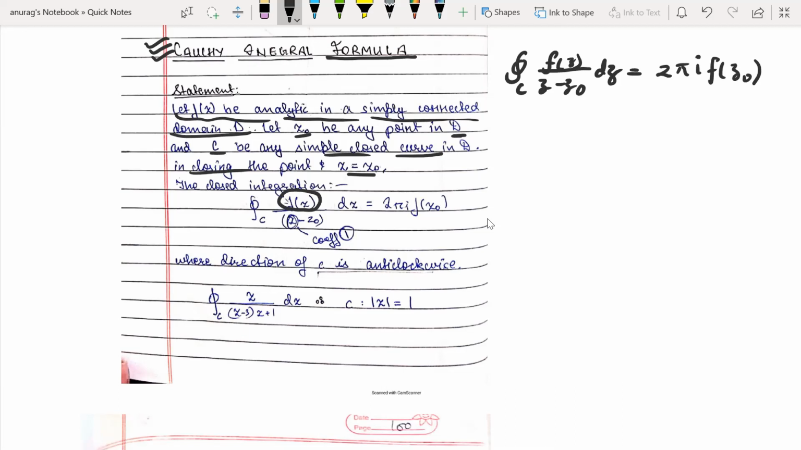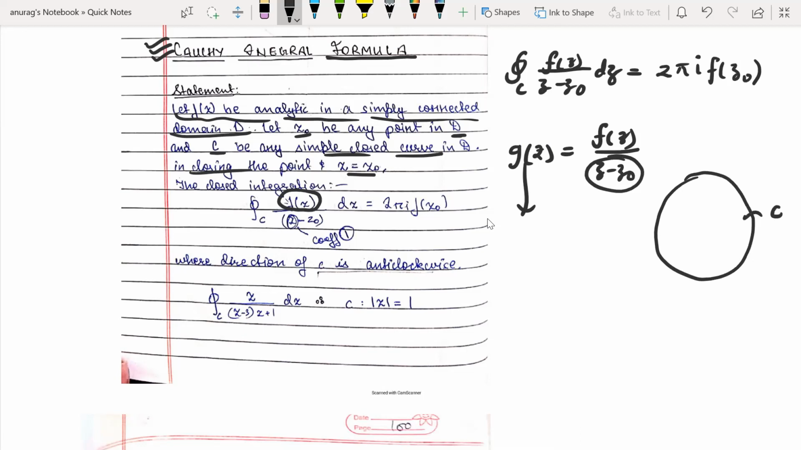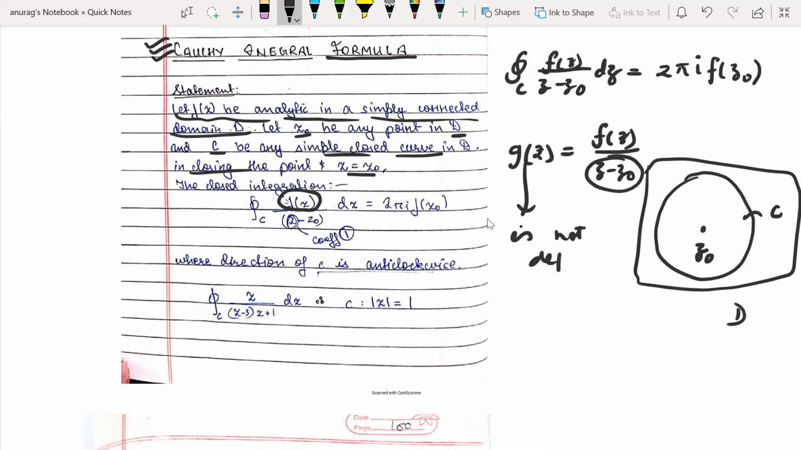of f(z) over (z minus z0) dz equals 2 pi i f(z0). Important thing: suppose a function g(z) is in the form of f(z) over (z minus z0). So g(z) is not analytic in the domain D. Remember my point. Suppose this is any simple smooth closed curve inside the domain D. At the point z0, which is lying inside the curve, g(z) is not defined, but the other part of g(z) is defined. This defined part is called f(z), and it is the analytic part.